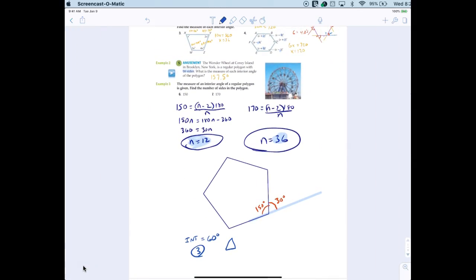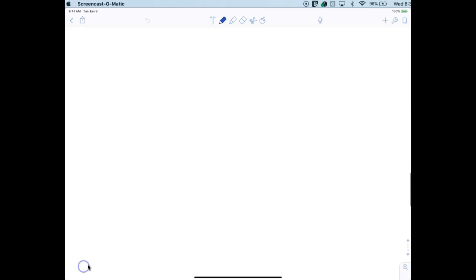All right, that's good news. All right, the next section is just as easy. All right, so let me pause this. All right, today I think we're going to kind of introduce parallelograms.